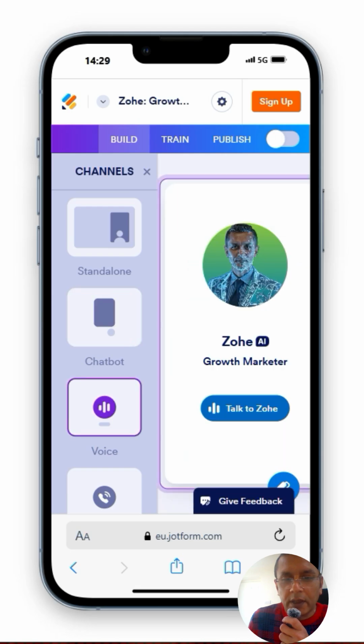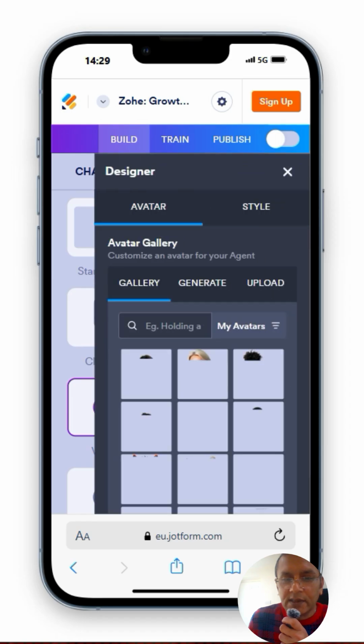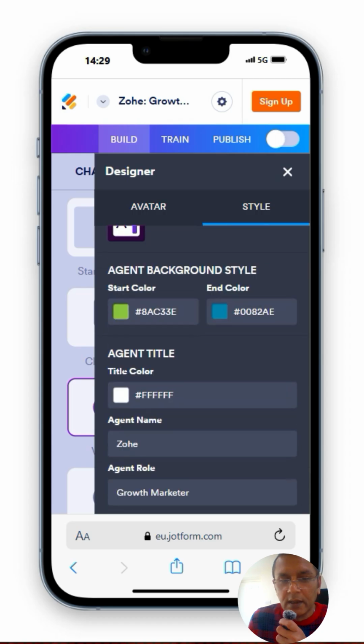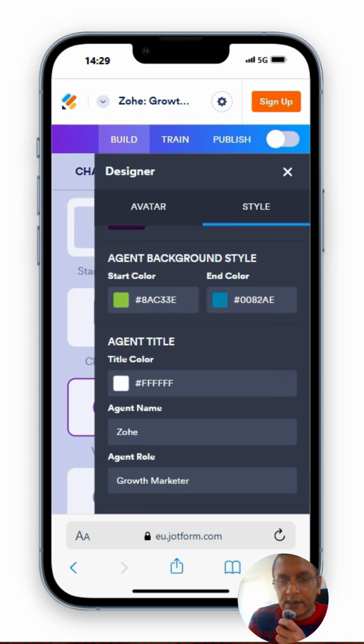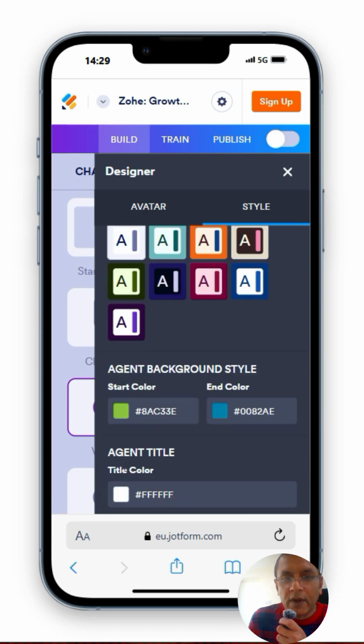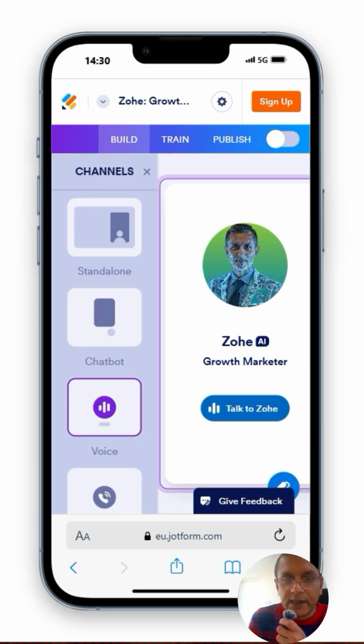Haven't quite figured out the voice thing yet completely. There's more settings here. You can use the existing avatars, the styling. I've added some basic details about my brand. I'll come back and modify and train these things later.